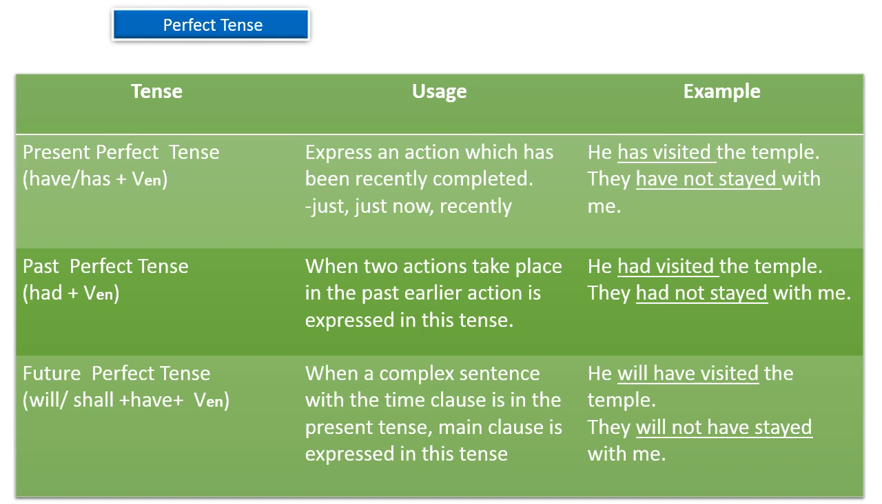Same with the negative. They will not have stayed with me. Whatever happens in the future, but in the completion form, there we use will not have stayed. These all indicate the present tense, present perfect tense, past perfect tense, future perfect tense. So let's come to the